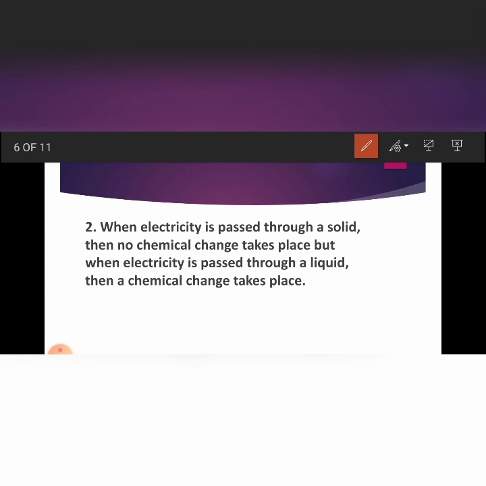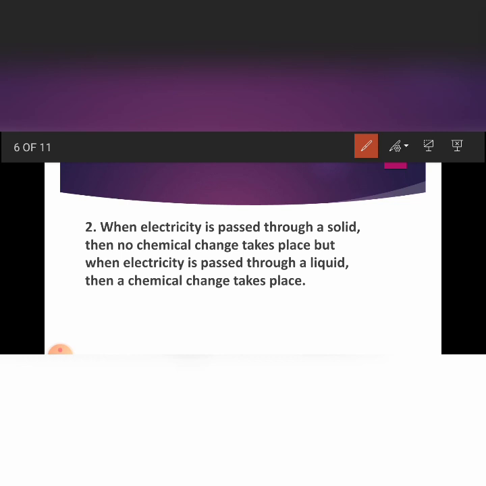So some chemical changes will take place when electricity is passed through a conducting liquid. But when electricity is passed through a solid, no chemical change takes place. For example, the very common one, electricity is passing through electric wires. Electric wires are made up of metals, but you can't see any kind of chemical change taking place there.